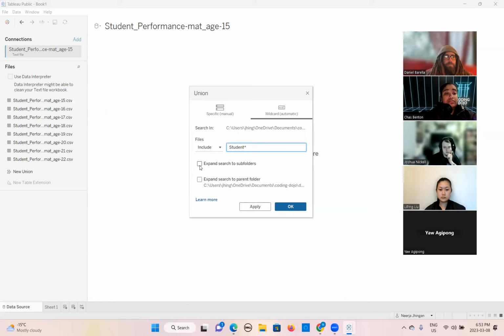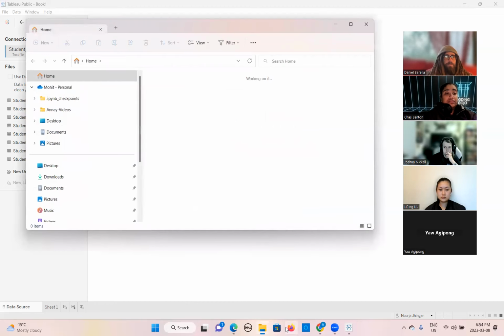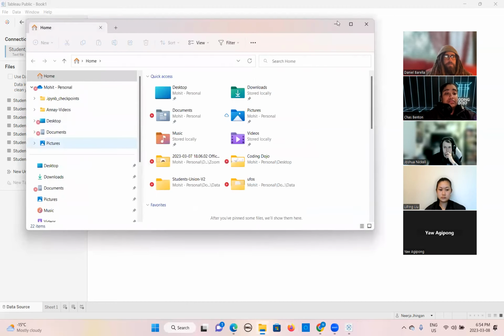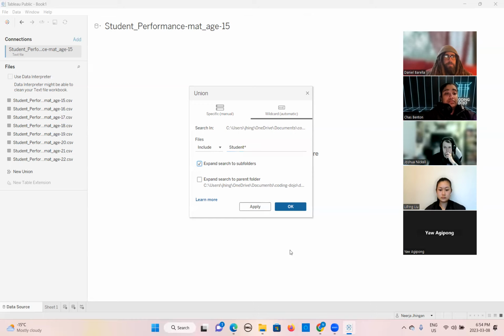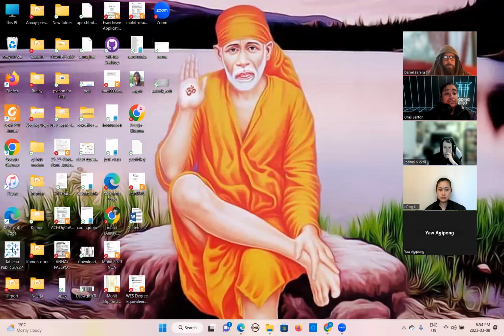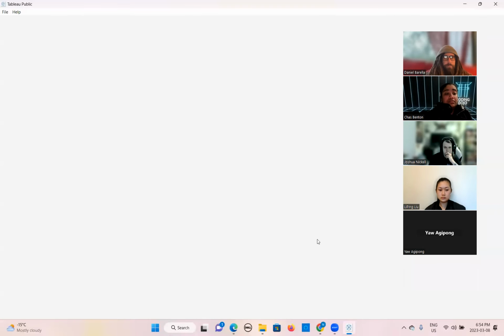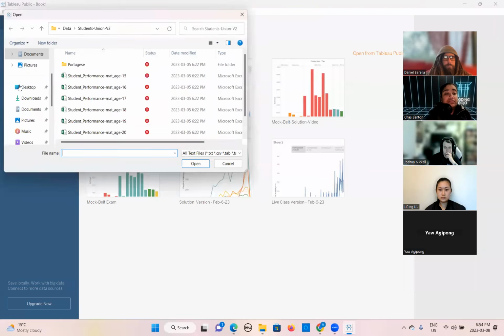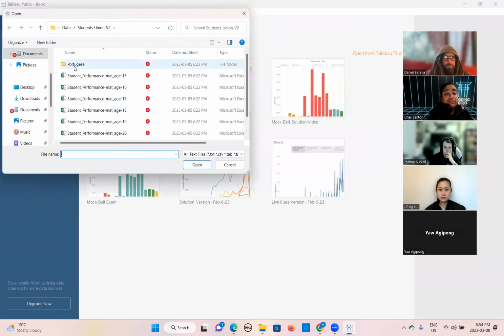So for that, we will make this selection. I will show it here. Just give me 1 second. Let me open the folder. When you click here, you can see there is another folder inside the parent folder.